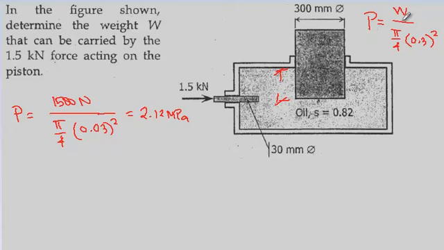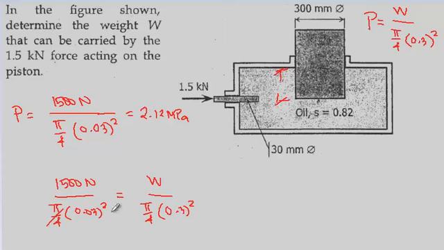The simplest way to do this is we don't calculate pressure for each, but we equate them only, which is mathematically simpler. So we have 1,500 Newton of force over pi fourth d squared, and we know the diameter to be 0.03 squared. On the other side, here we have weight over pi fourth times 0.3 squared.